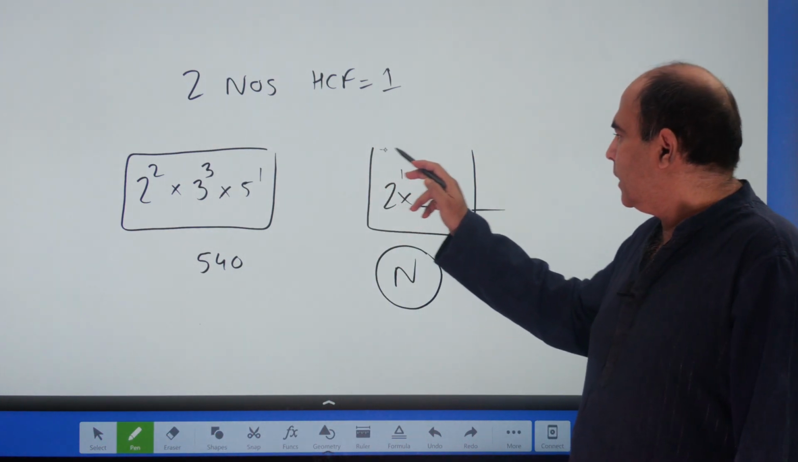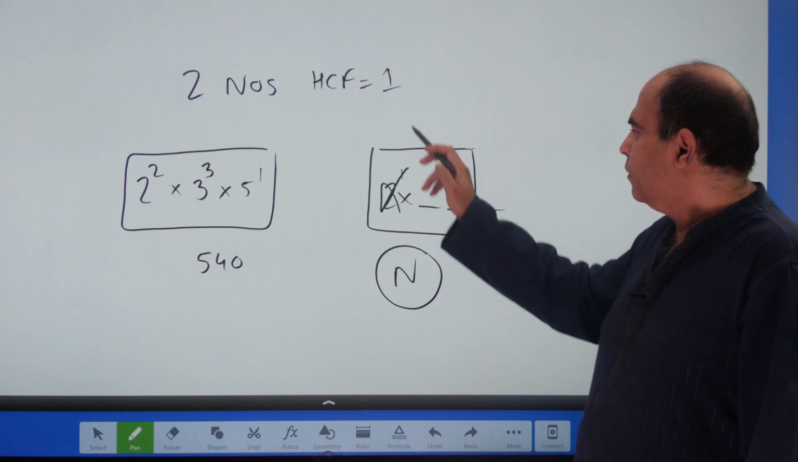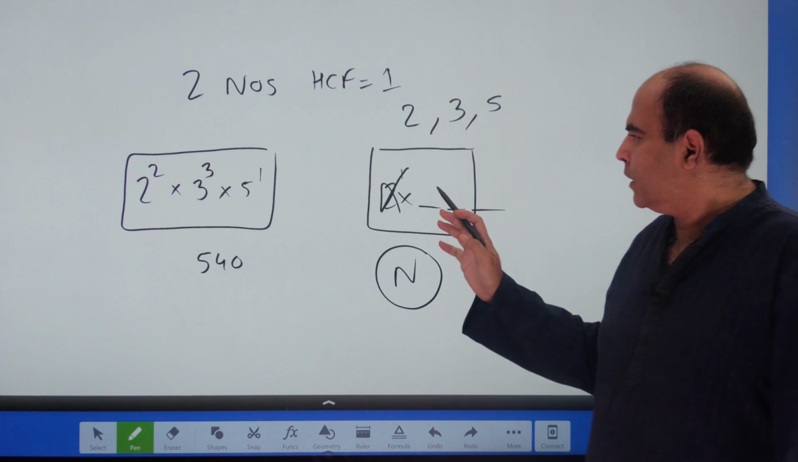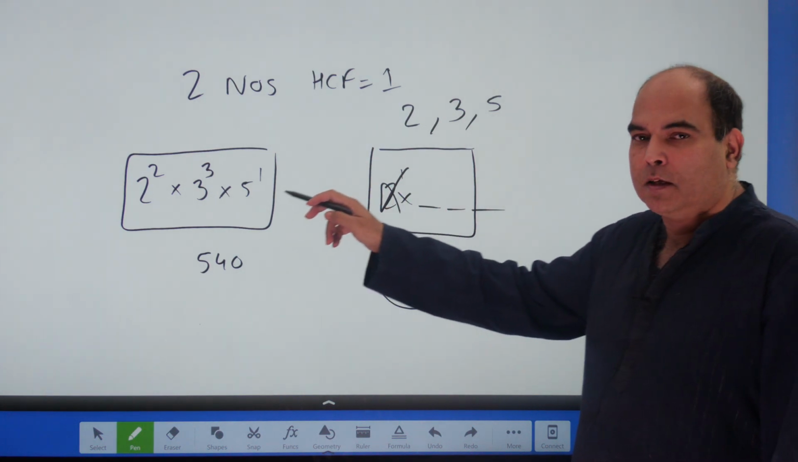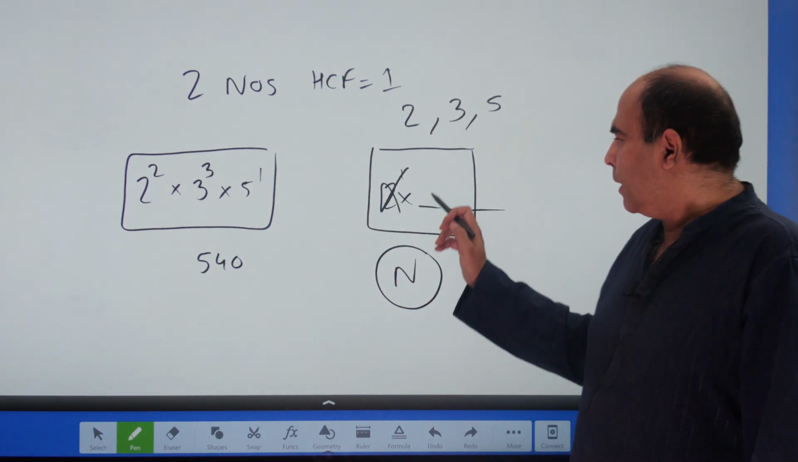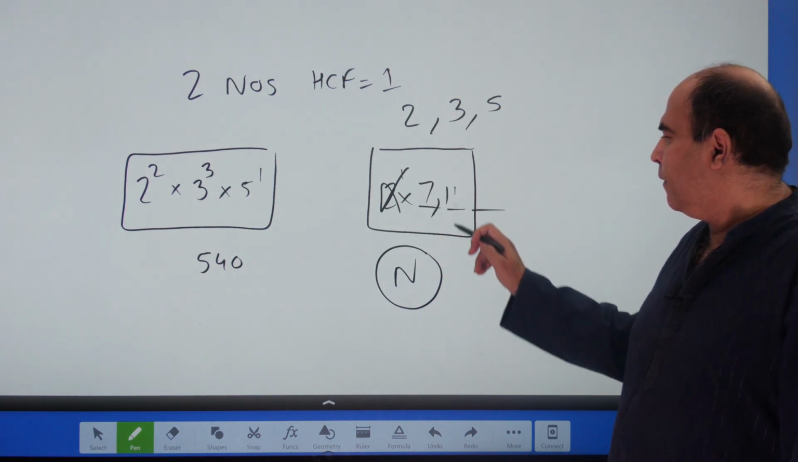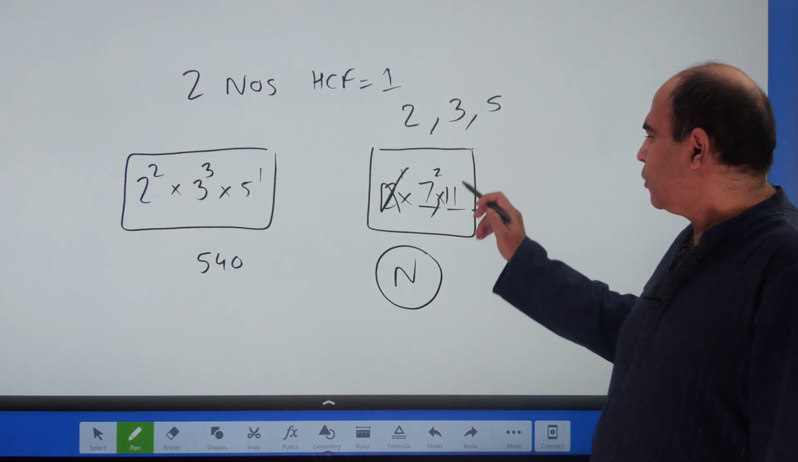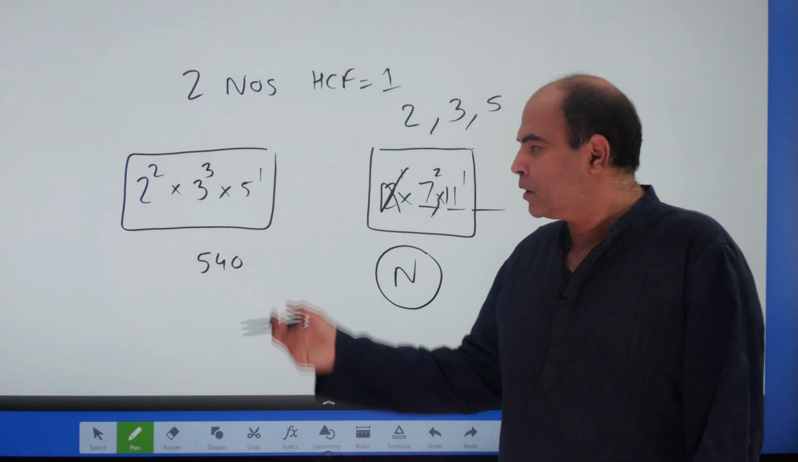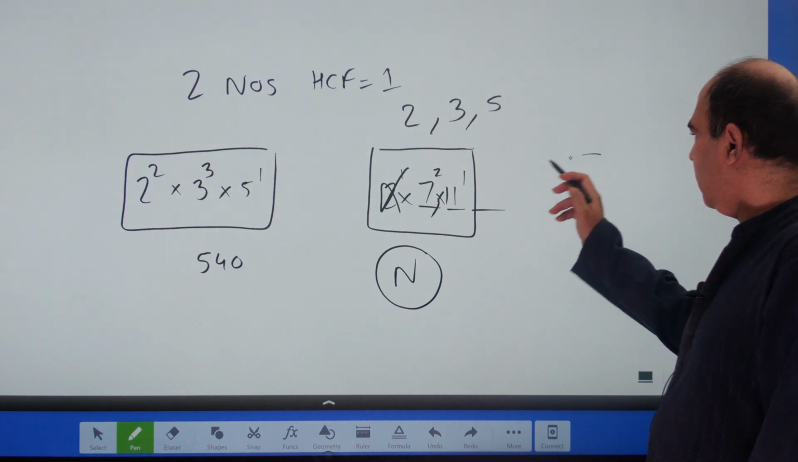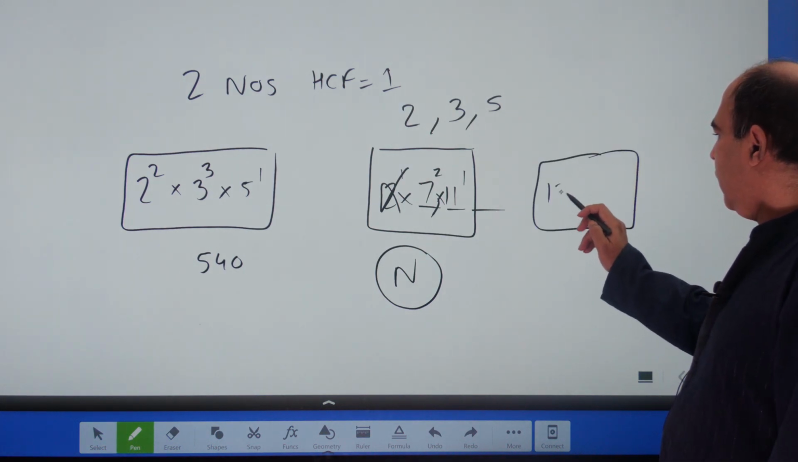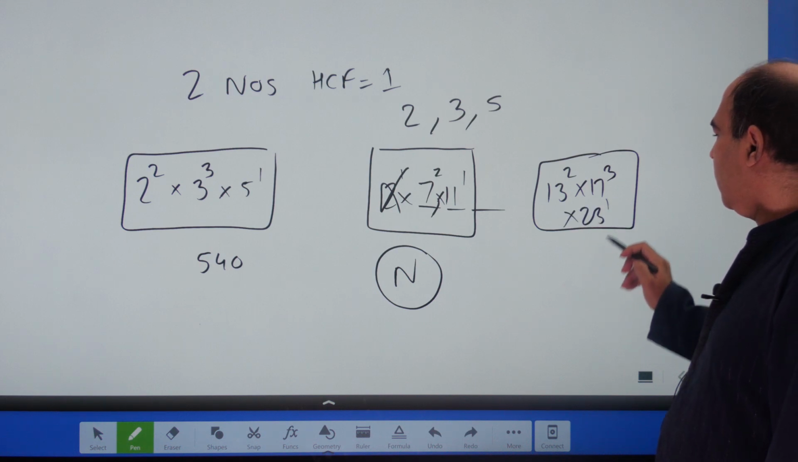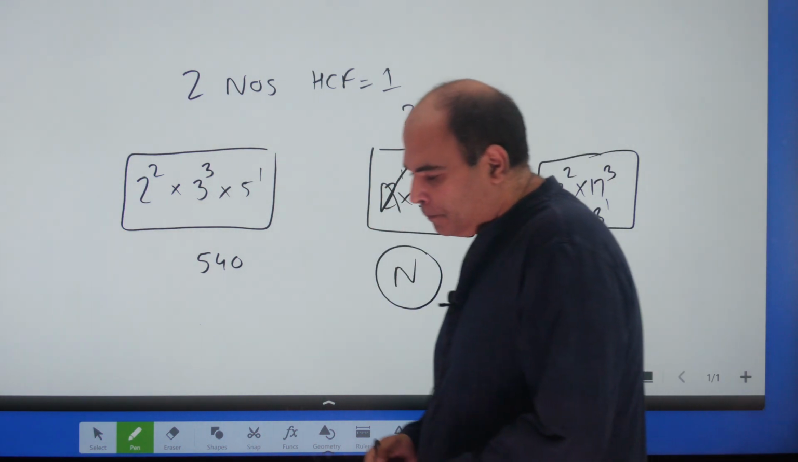Hence, what is important for this second number to be coprime to 540 is that it should not have a 2, a 3, or a 5. As long as the second number is constructed from prime numbers other than 2, 3, 5, it's fine. It can be constructed with 7, with 11 and so on. A number like 7 square into 11 raised to 1 will work. A number like 13 square into 17 cube into 23 raised to 1 will work. It's coprime to 540, right?